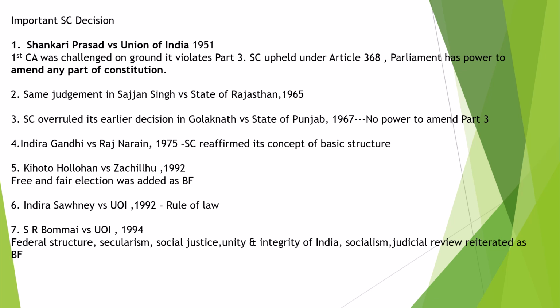Whereas Article 141 talks about law declared by the Supreme Court to be binding on all courts within the territory of India. Article 142 talks about enforcement of decree or order of the Supreme Court.